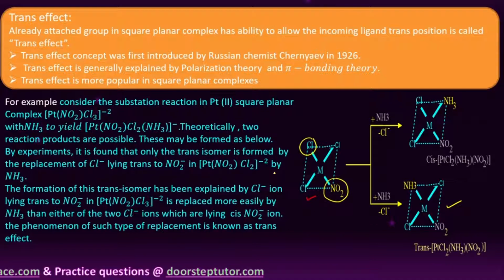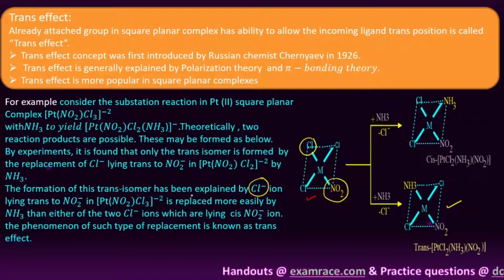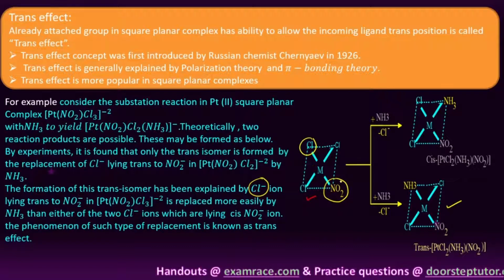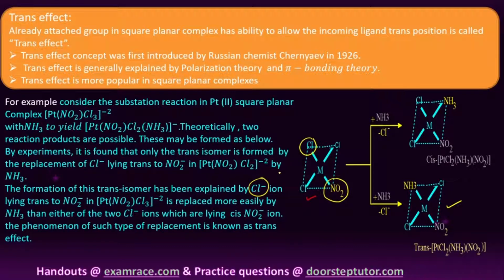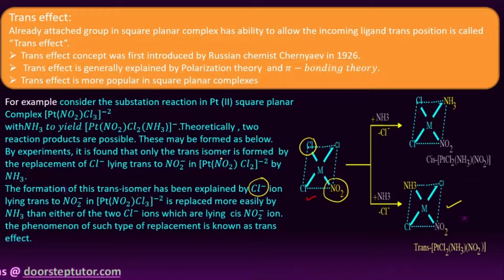Here you can see the formation of this trans isomer is explained by the Cl minus ion lying trans to NO2 minus. This Cl minus is replaced much more easily by NH3 than either of the other 2 Cl minus ions.